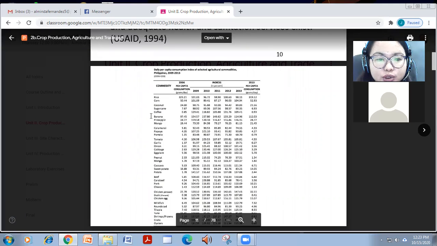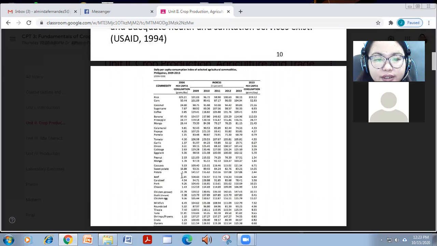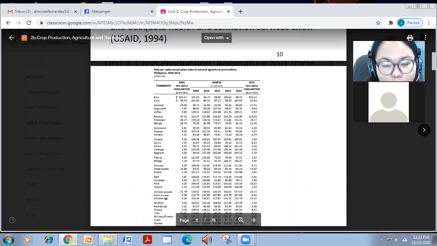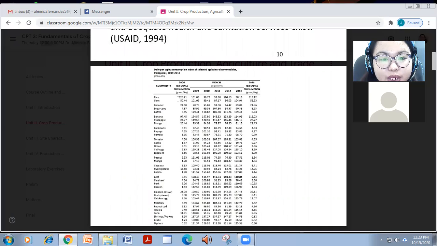Here the different consumption of different commodities, like if it's not so clear in here, but if you will zoom this out, rice has like 325 grams per day consumption as of 2006, no, and this is from 2013, and as of 2013, 319.12 grams per day siya.